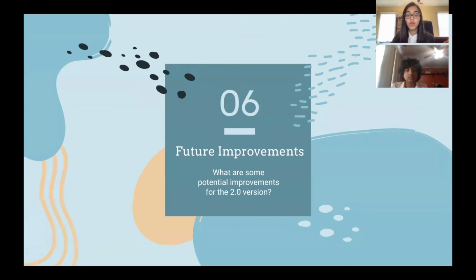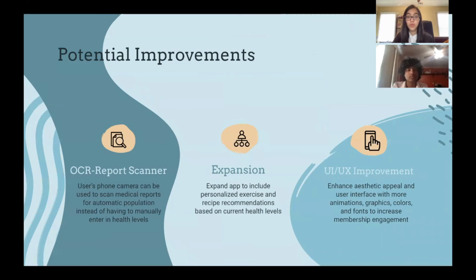We will now go over potential improvements for the 2.0 version of Everhealthy. One feature that we believe would greatly augment the user experience and convenience when using the app is an OCR-enabled report scanner using the user's phone camera, which will allow users to simply scan their medical reports instead of having to manually enter them in their health levels.